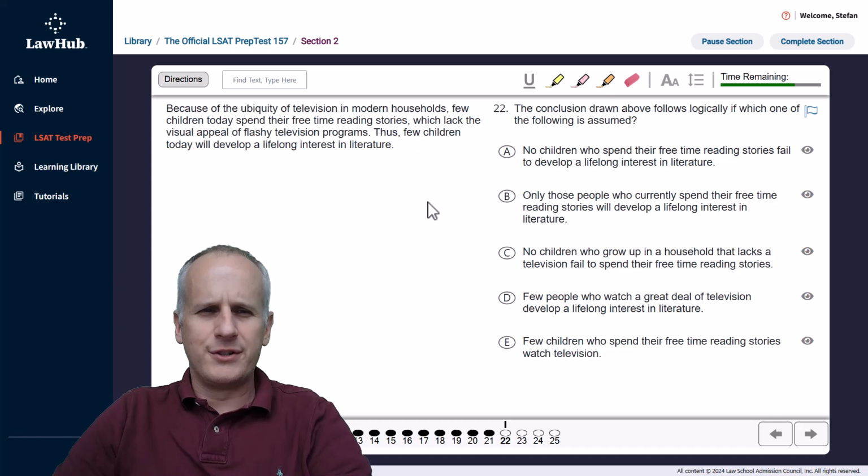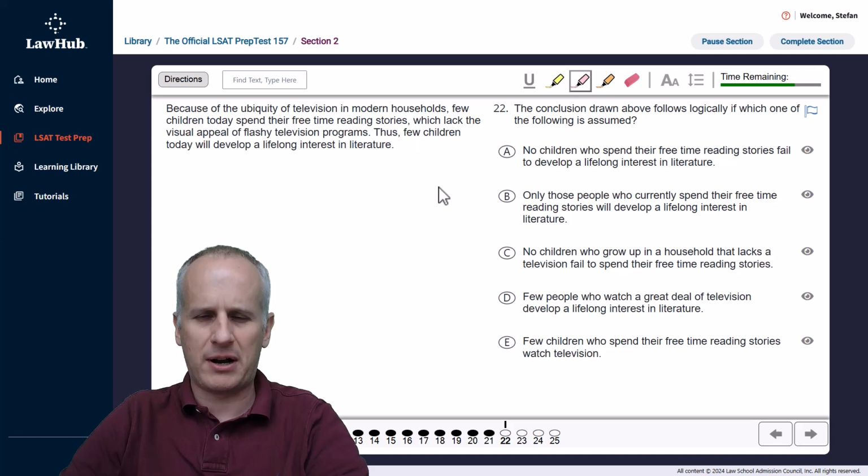Here we are at question 22 of LSAT PrepTest 157, second section, the first logical reasoning section. And as always, if we haven't already, we're going to select one of those three highlight colors so that we can mark the question task to start engaging the problem. The conclusion drawn above follows logically if which one of the following is assumed.